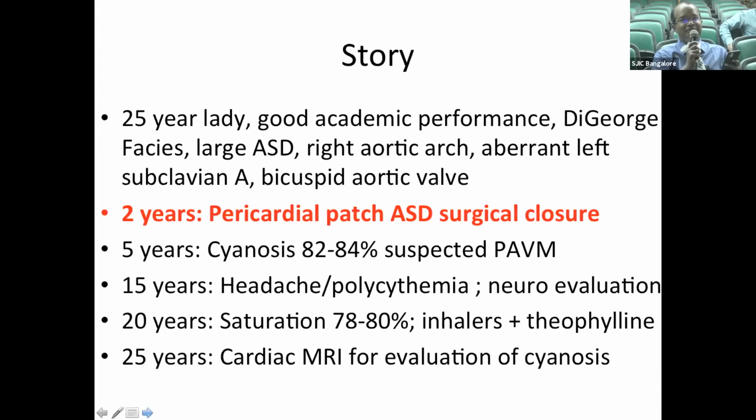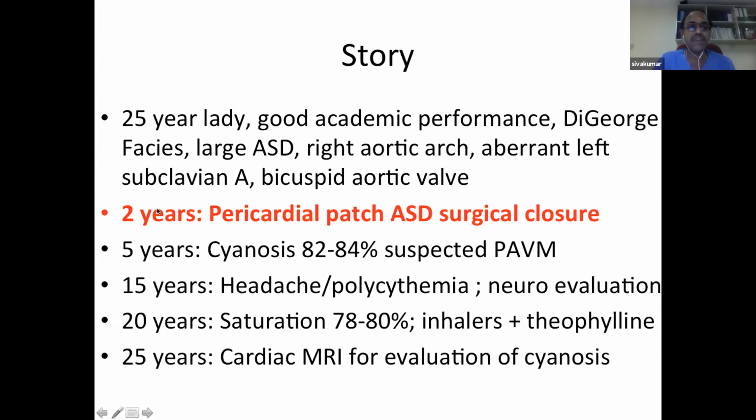Basically, we will tell a short story. A 25-year-old lady with a very good academic performance, even though she has a DiGeorge facies. She had a large ASD, right aortic arch, aberrant left subclavian artery with bicuspid aortic valve when she was an infant. At 2 years, she underwent a pericardial patch ASD closure.